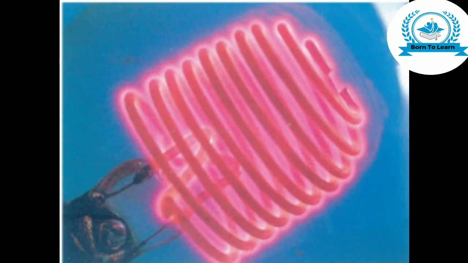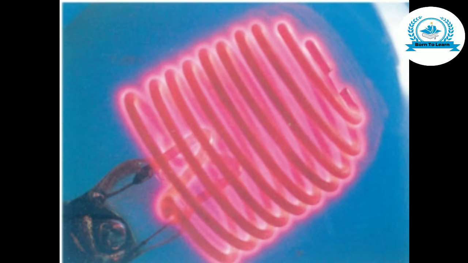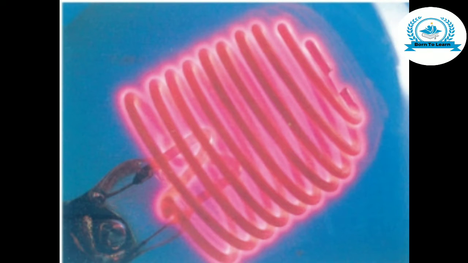Heating effect of current. When an electric current is passed through a high resistance wire like nichrome wire, the resistance wire becomes very hot and produces heat. This is called the heating effect of current. The heating effect of current is obtained by the transformation of electric energy into heat energy, just as mechanical energy used to overcome friction is converted into heat. In the same way, electric energy is converted into heat energy when an electric current flows through a resistance wire. Thus, the role of resistance in electrical circuits is similar to the role of friction in mechanics.